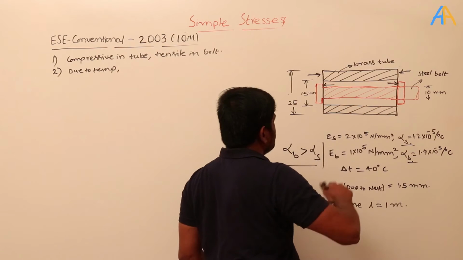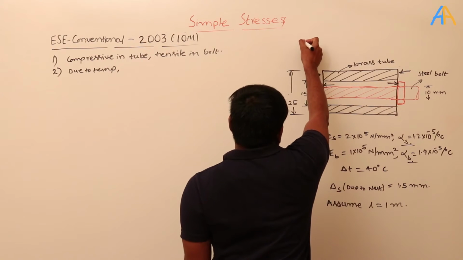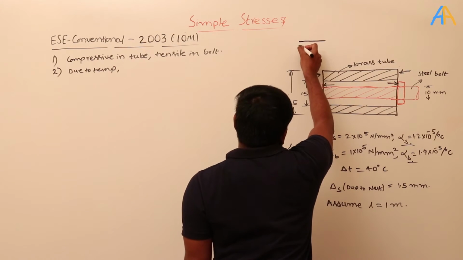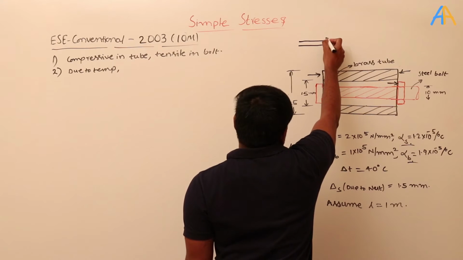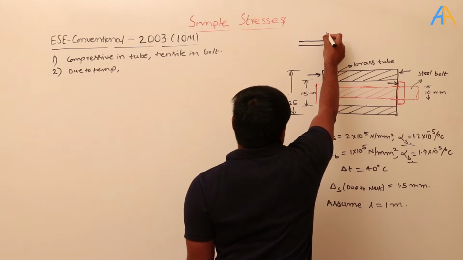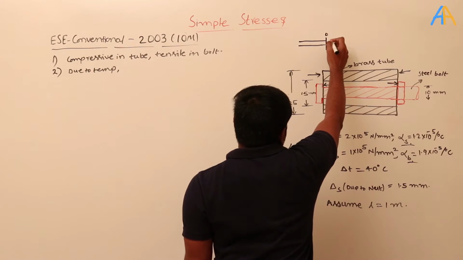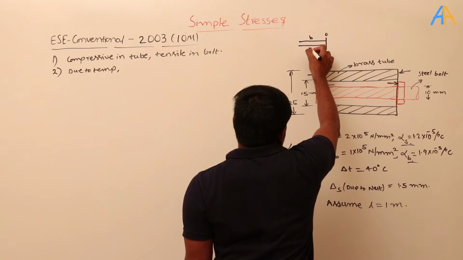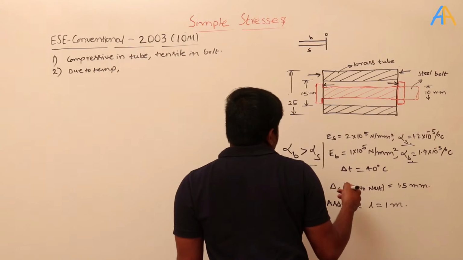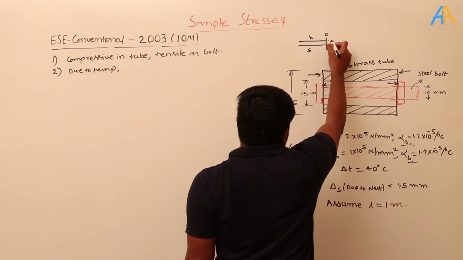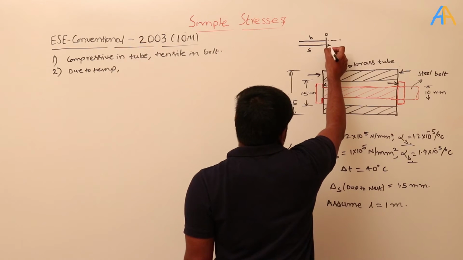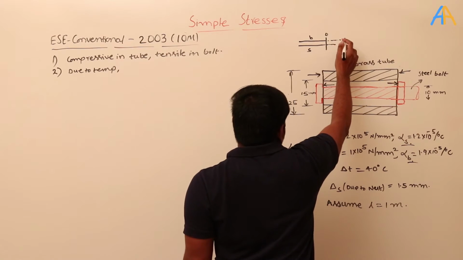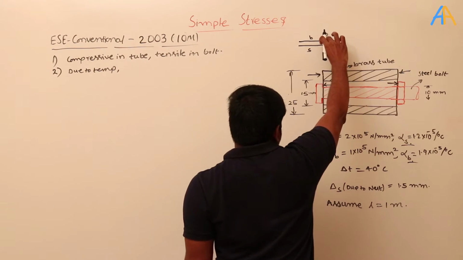For example, let's say this is the brass and this is the steel. This is the original position, O, and because of the temperature, which one is expanding more? Brass is expanding more up to here, and steel is expanding only up to here. But see, these ends are fixed.